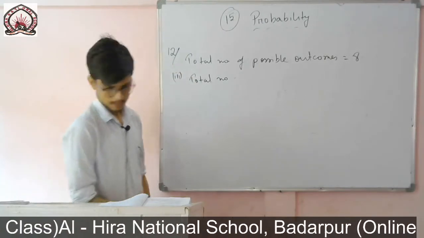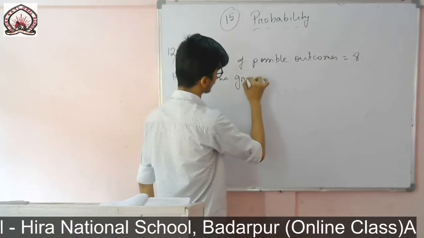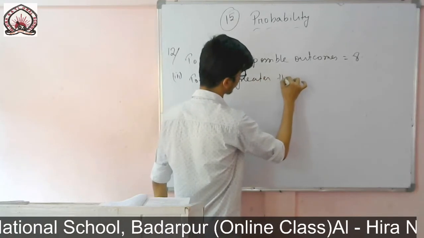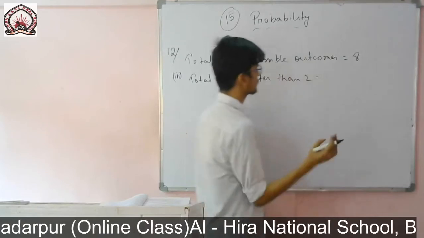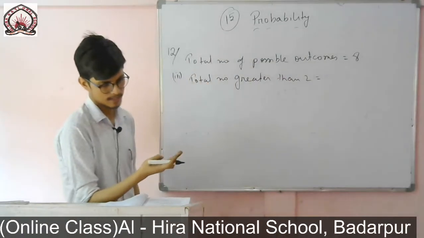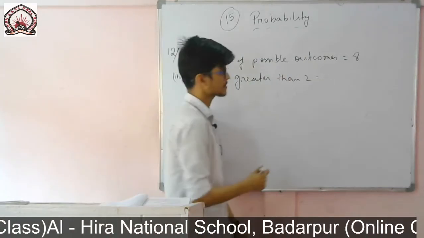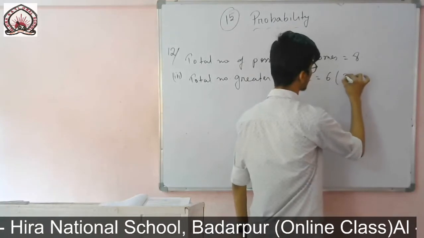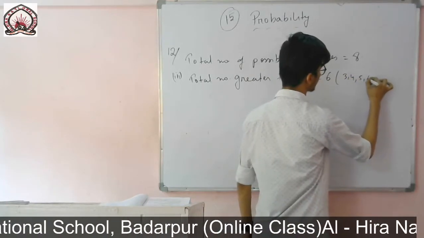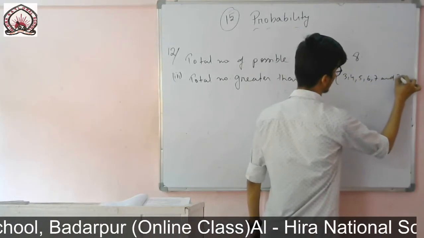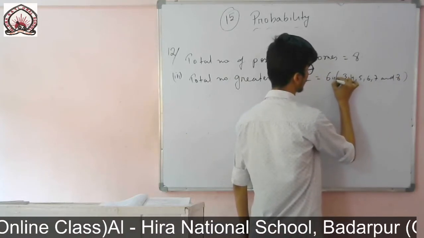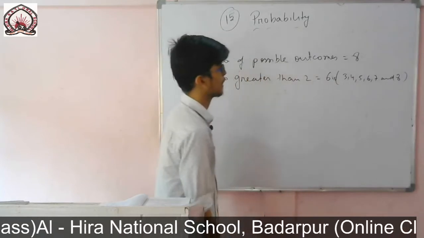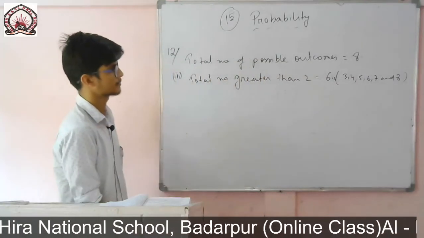So total number greater than 2 is equal to, after 2: 3, 4, 5, 6, 7, 8. That means 6 numbers are there. In bracket you can write 3, 4, 5, 6, 7 and 8.